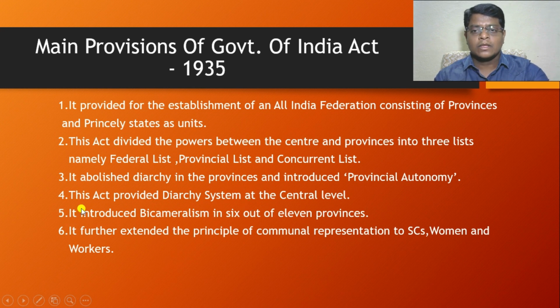And also this act introduced bicameralism at the provincial level. You know that the bicameral system was first introduced by the Government of India Act 1919, we already discussed it. This bicameral system was introduced for the first time at provincial level also. So there were 11 provinces at the time of British colonial rule. Out of the 11 provinces, they introduced the bicameral system in 6 provinces. This is a very important development.